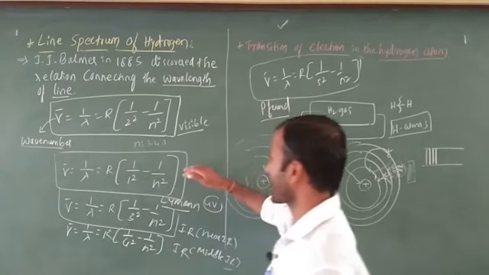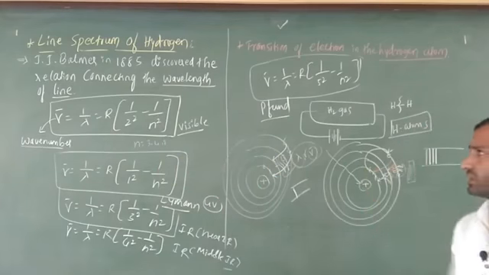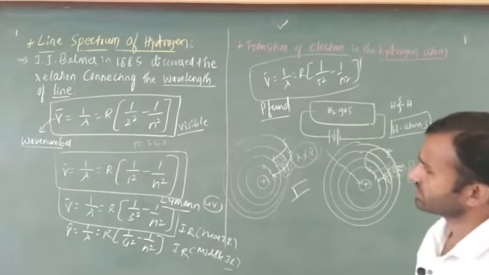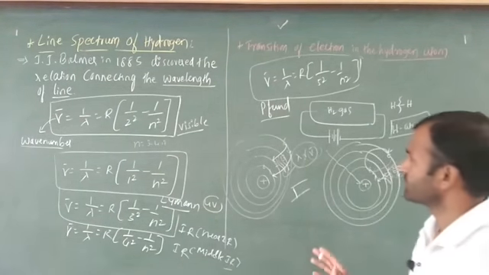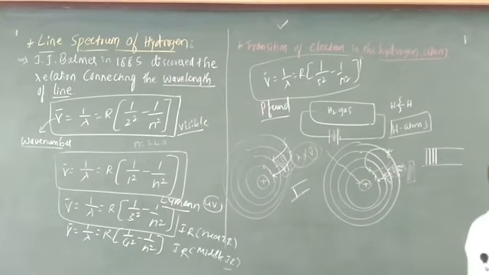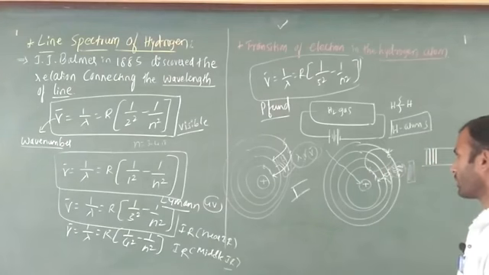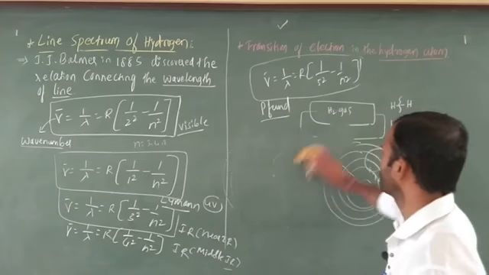The first one is Lyman, then Balmer. Next one is Paschen, Brackett. Next one is Pfund. That indicates the Pfund series. In this case what happens? Every scientist is going to give a different formula. That's why the last conclusion point is there. That conclusion point is Rydberg. After that Rydberg will come. Rydberg gave one formula, that is the most important formula.